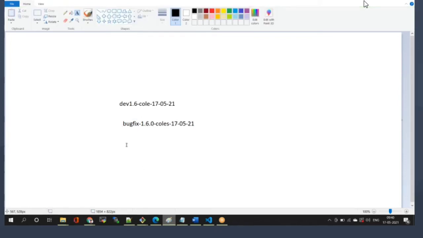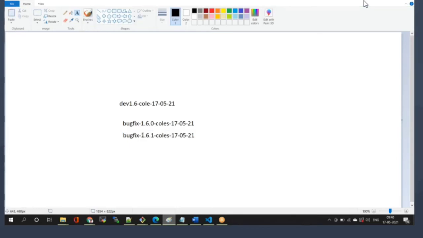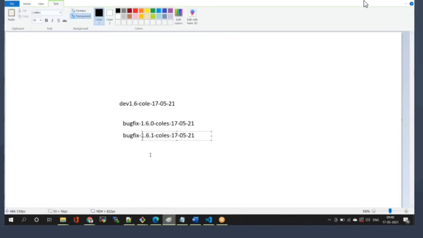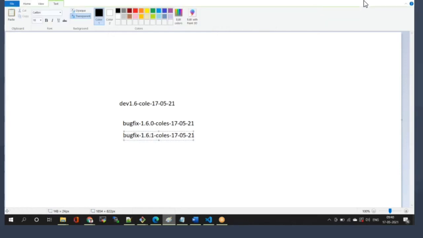Let's suppose next year one more issue came. Then the naming convention should change to bug fix hyphen 1.6.1 hyphen cols hyphen 17 hyphen 05 hyphen 21. So the branch naming convention changed to 1.6.1. Let's say an error comes again: bug fix hyphen 1.6.2, 1.6.3, 1.6.4. That means whatever errors you are getting, the extension in the naming convention will change.